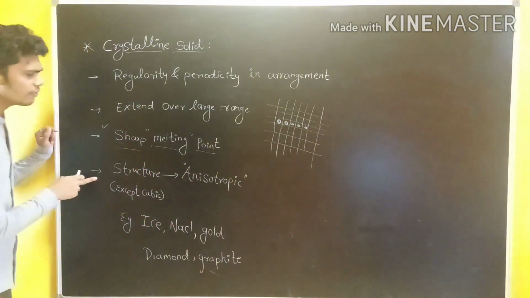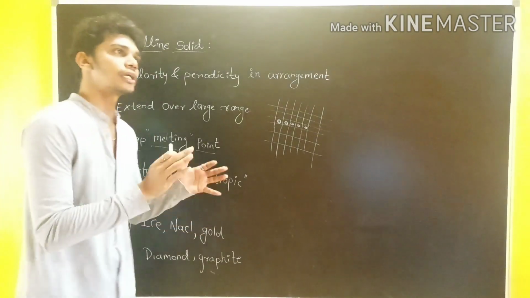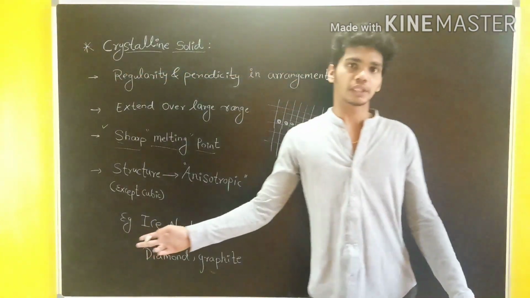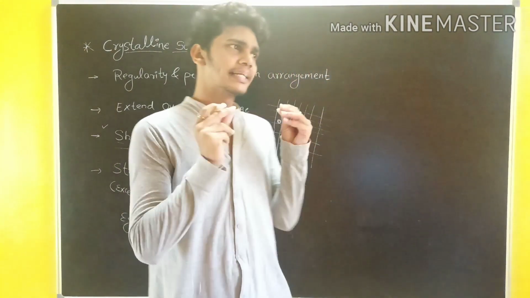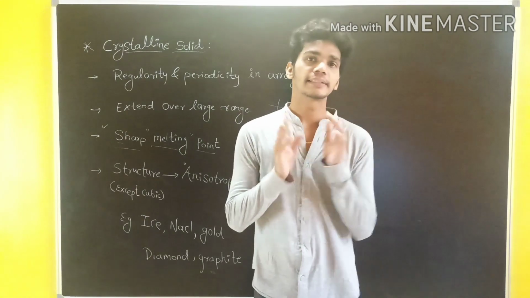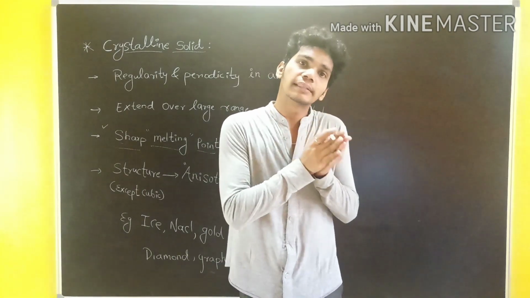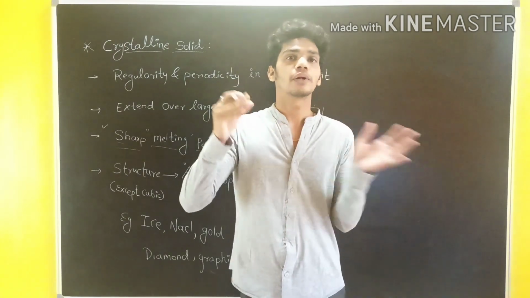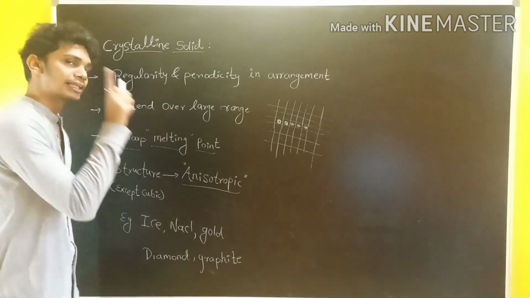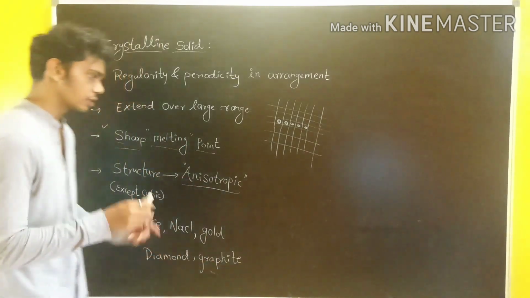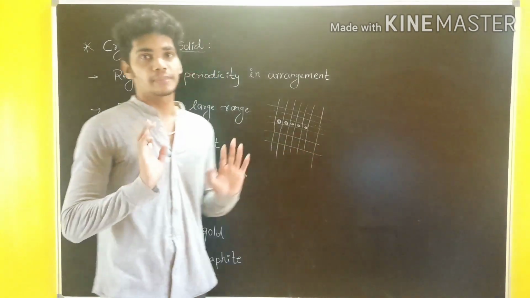Now, they have a structure. All crystalline solids except those with cubic structures are anisotropic. What do you mean by anisotropy? Let's talk in a different manner. Let's take the example of wood. Wood has different measurements according to its grain. Similarly, anisotropy is a physical property which changes according to the direction of measurement.